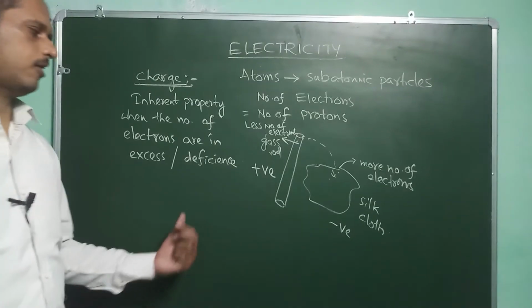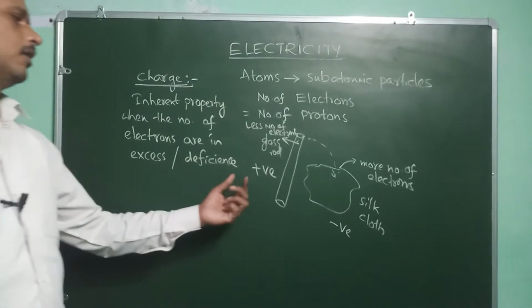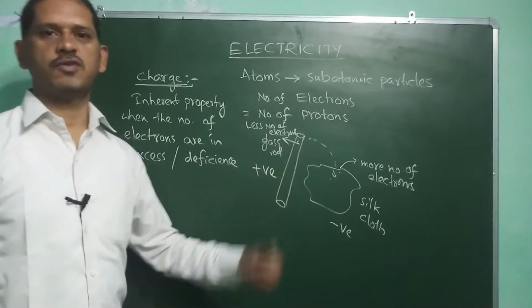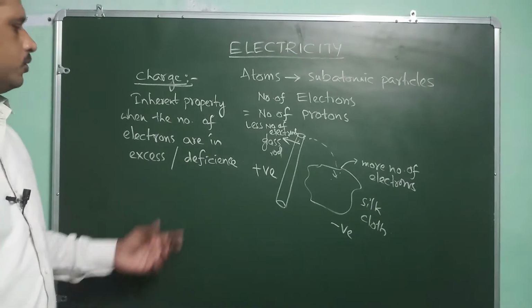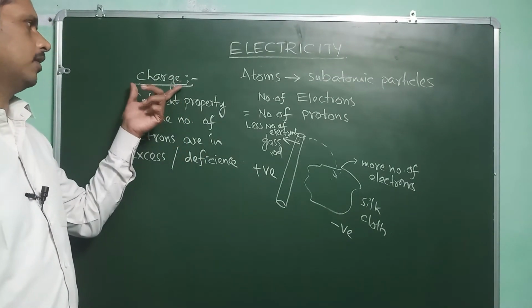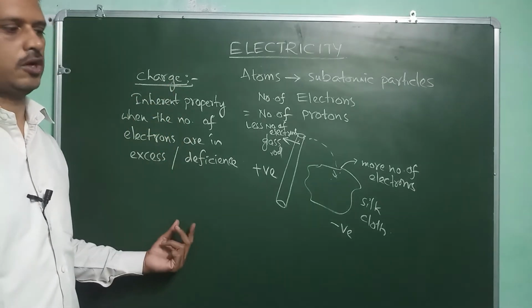So loss of electrons or gain of electrons forms positive charge and negative charge. This is the basic definition of charge.